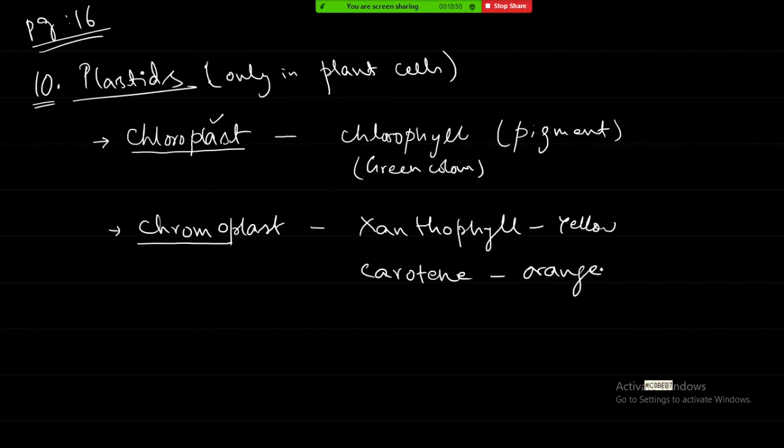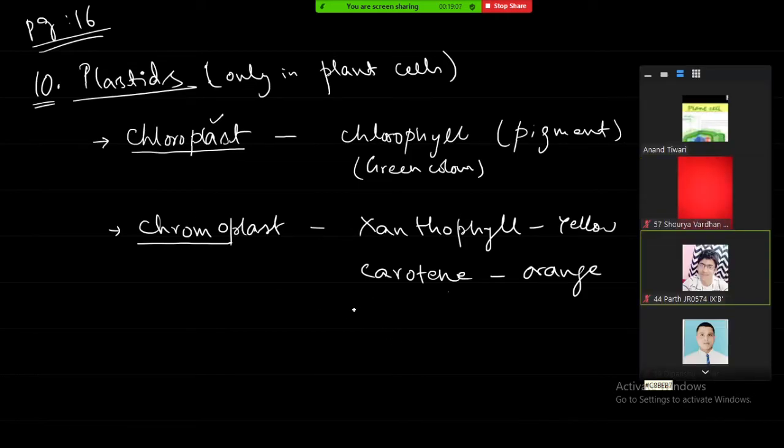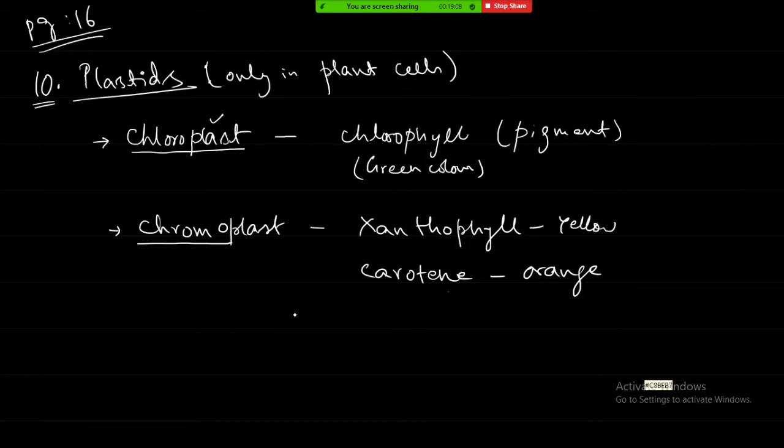Whatever color is there in the carrot, that is because of the carotene. Carotene is a pigment, and this pigment is present inside this plastid, which is called the chromoplast. Similarly, in flowers also these colorful pigments will be there. These are all there in the chromoplast.